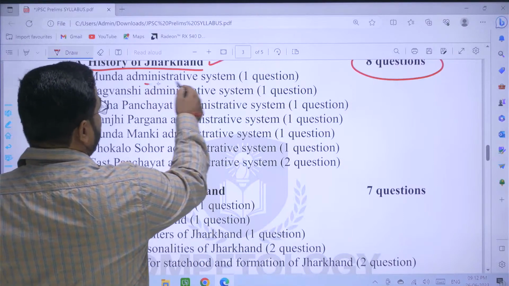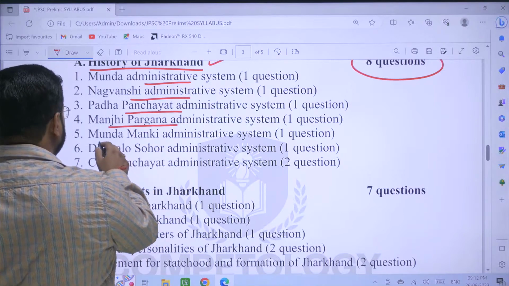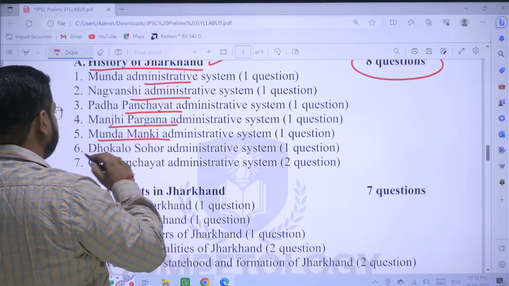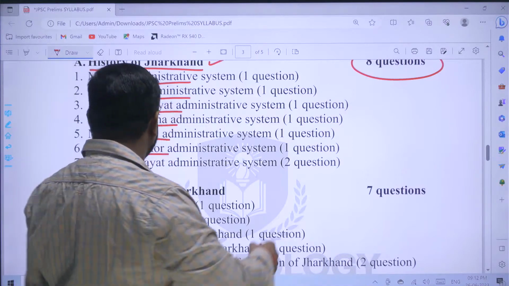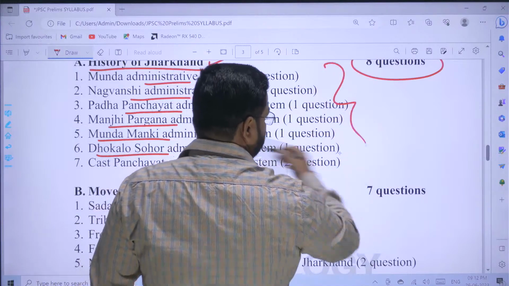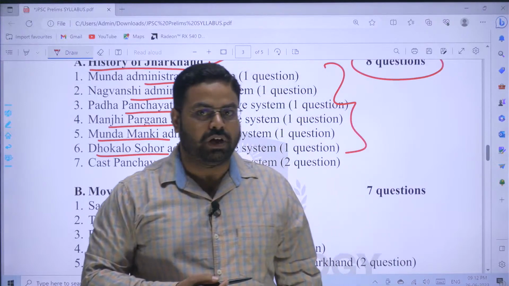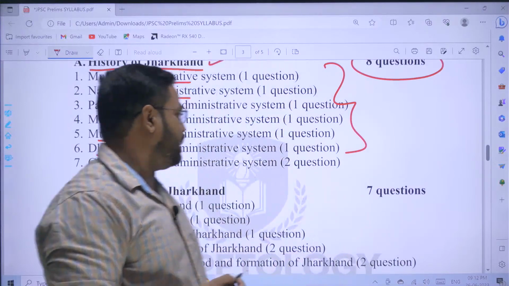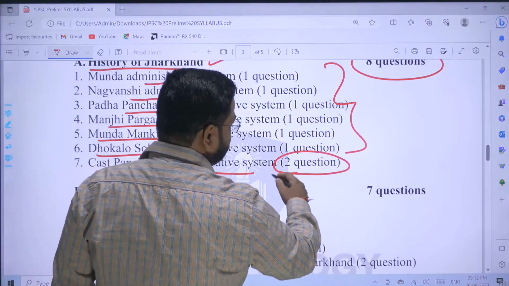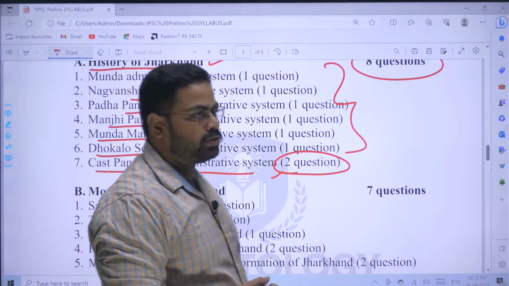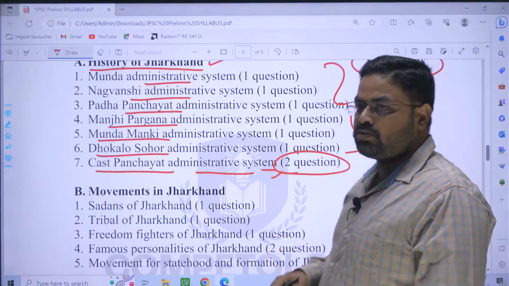That is Munda administrative system, Nagvanshi administrative system, Padha Panchayat administrative system, Manjhi Pargana administrative system, Munda Manki administrative system, Doklo Sohar administrative system. So all these 6 types of tribal traditional administrative system will carry one question, that is 2 marks each. And thereafter the caste panchayat administrative system, rest of the administrative system will carry 2 questions, that is 4 marks. But here this is not a short syllabus.